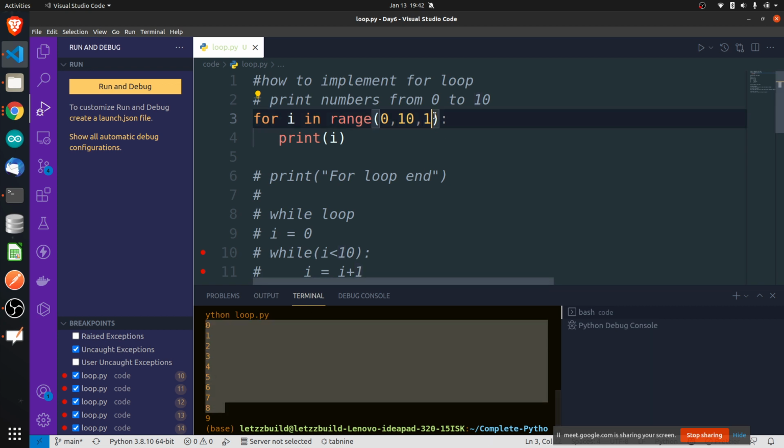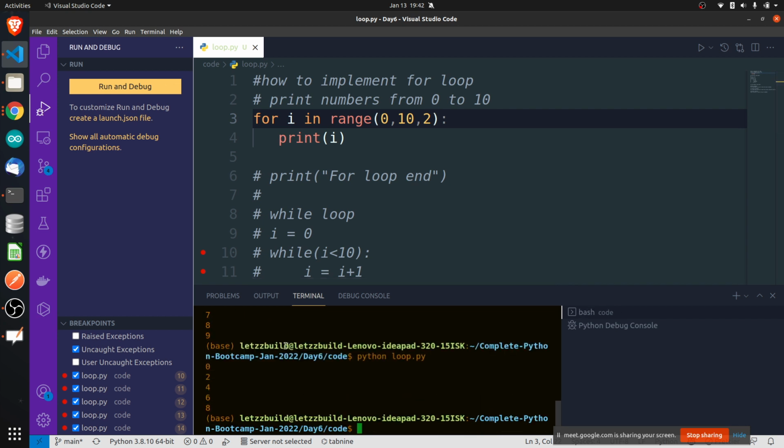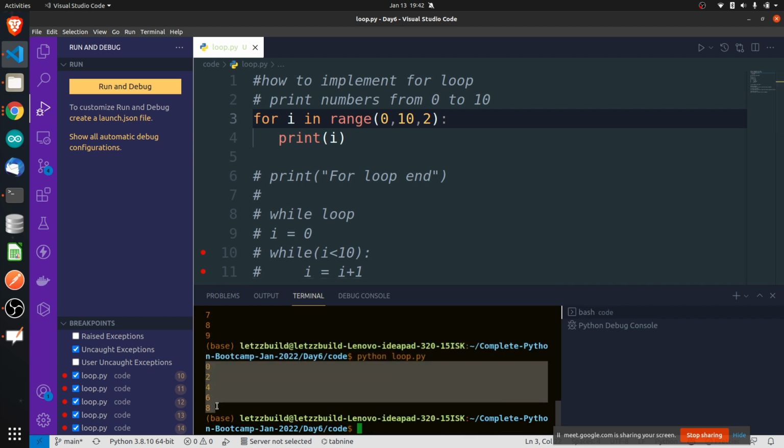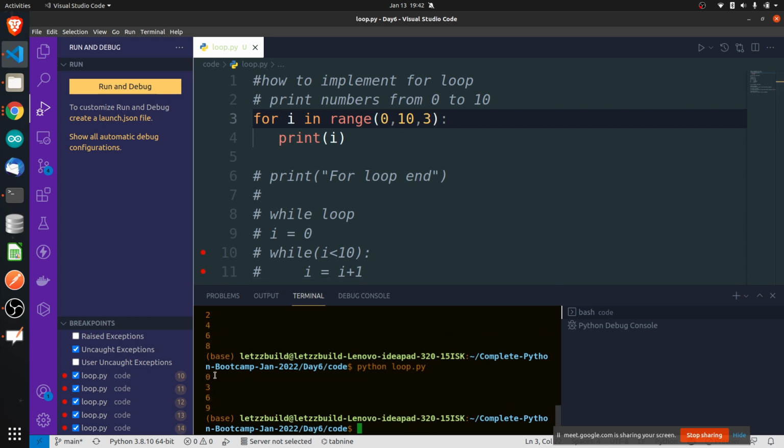If you write step as 2, now it is going to skip. Now it is going to skip one number in between. If you write step as 3, it is going to skip two numbers in between. See here.